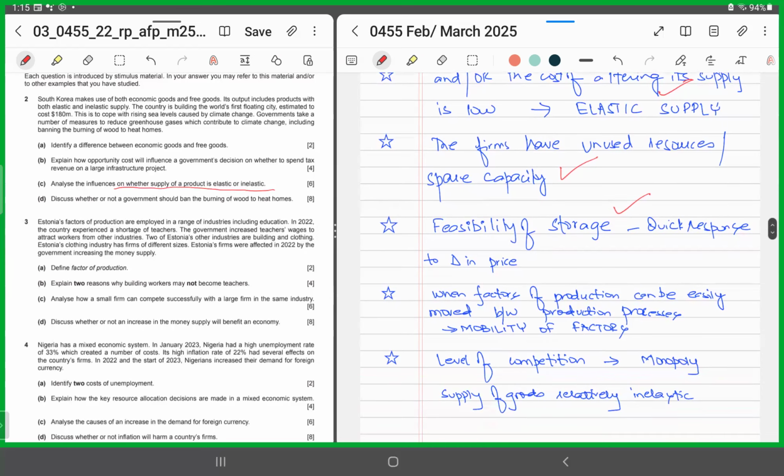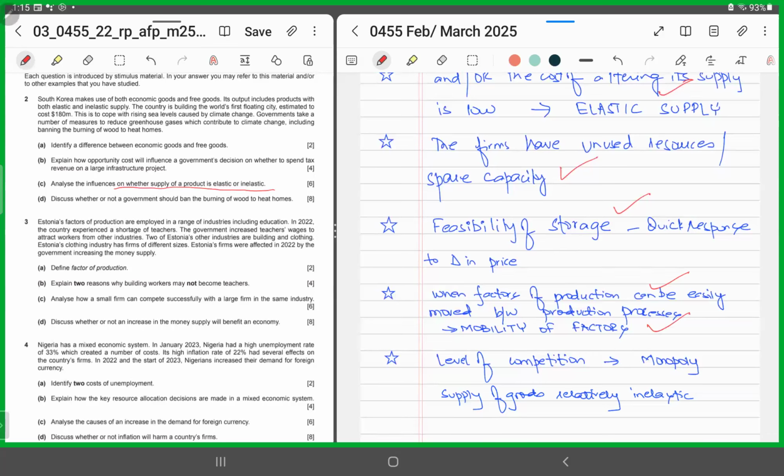Or when factors of production can be easily moved between production processes. That means maybe from the production of t-shirts, you can respond to changes in price quickly and swap those inputs towards the production of, let's say, formal shirts. So the mobility of factors is high. So in that scenario also, the supply would be elastic, right?